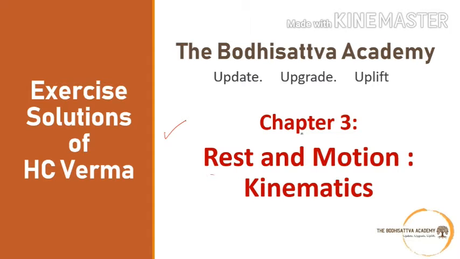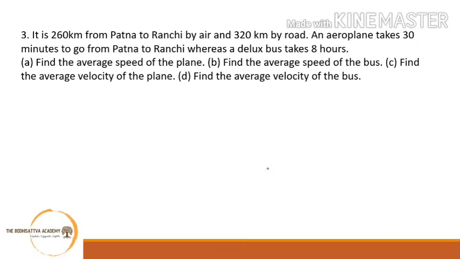We had started off with chapter number 3, that is rest and motion, kinematics, and we had already done the first two questions. Let us now move forward. Question number 3. It says that it is 260 kilometers from Patna to Ranchi by air and 320 kilometers by